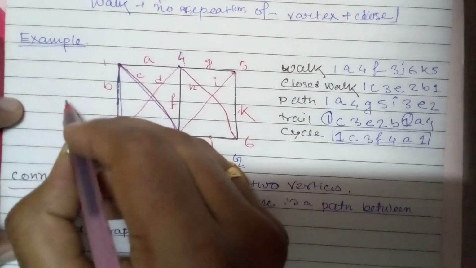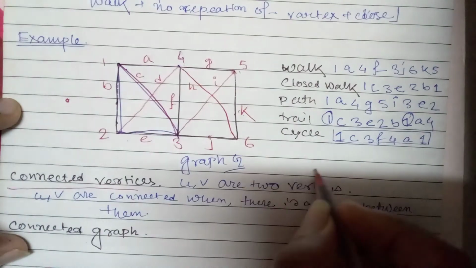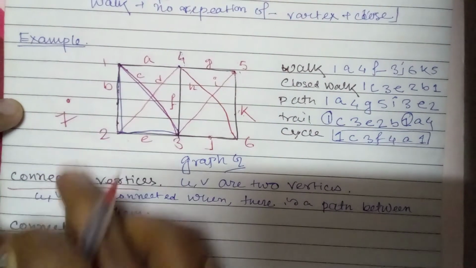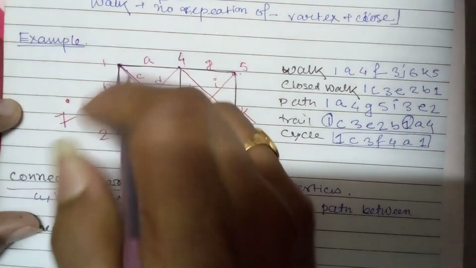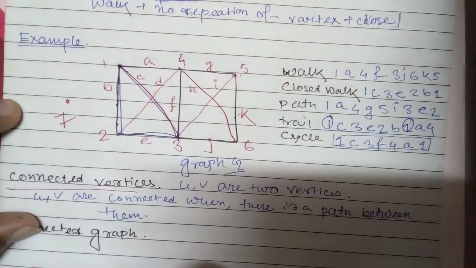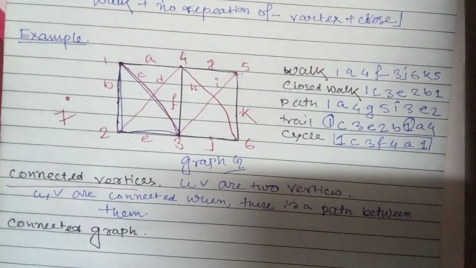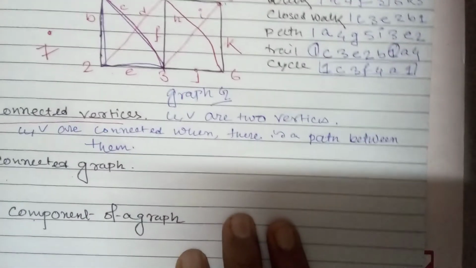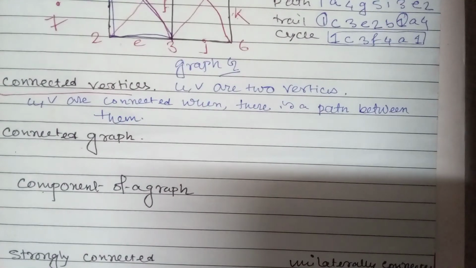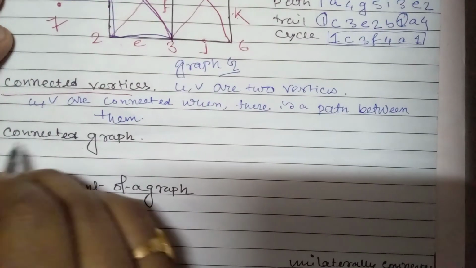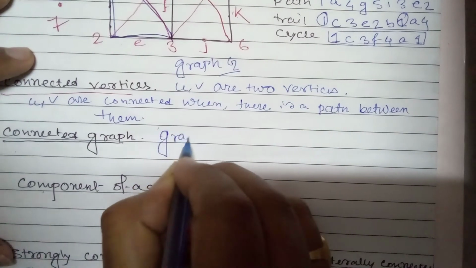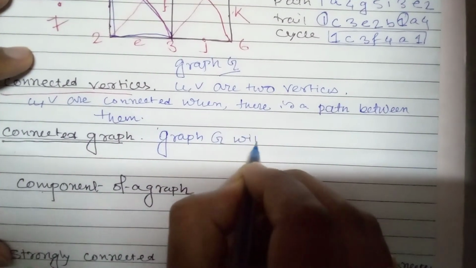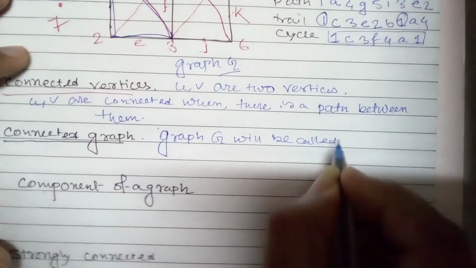Let's say we take one more vertex, that is 7, and there is no edge between them. Can I say 1 and 7 are connected? No, because between 1 and 7 there are no edges. So we can say 1 and 7 are disconnected vertices. Now from this concept we go to the next concept, that is connected graph. We need to know what you mean by connected graph. A graph G will be called a connected graph.